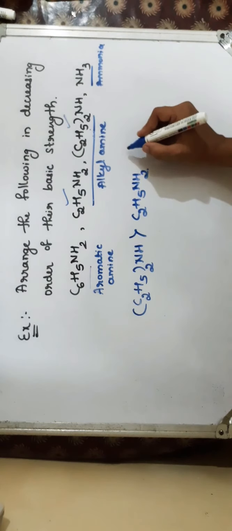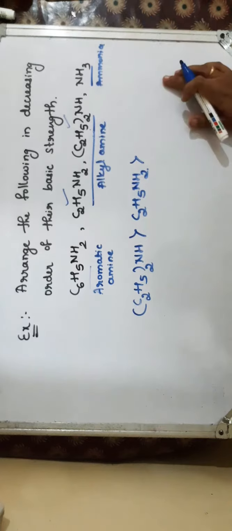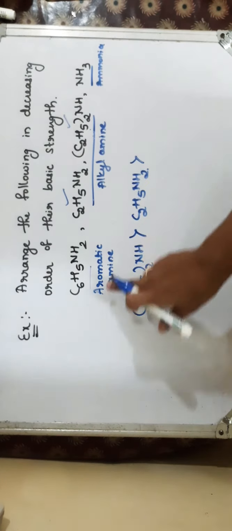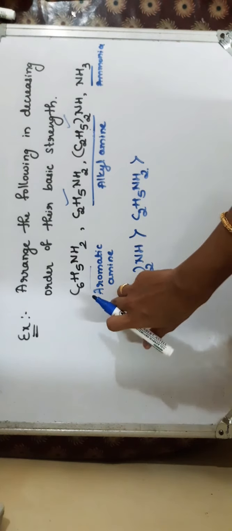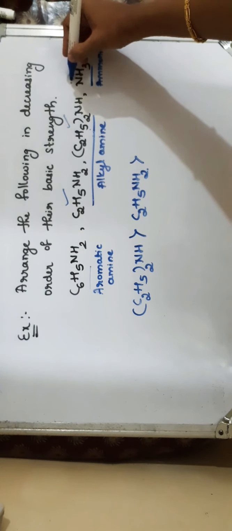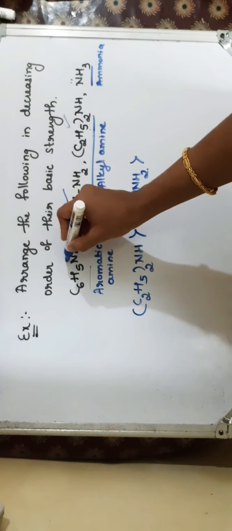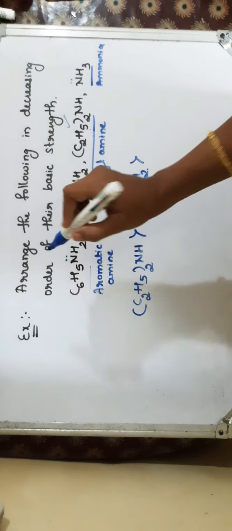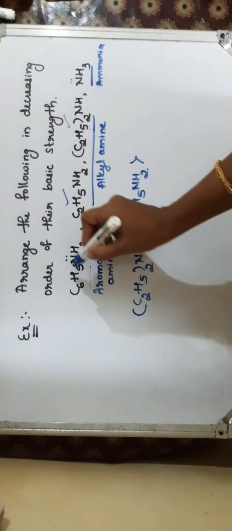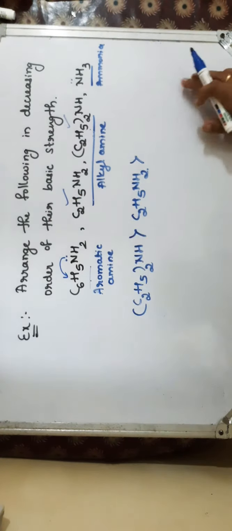Then the next one will be either we have to take aryl amine or ammonia. And we have studied that aryl amines are less basic than ammonia, because in ammonia the lone pair of electrons are directly available for donation, whereas the lone pair of electrons in aryl amines are not available, because in aryl amines these electrons are involved in the delocalization, they are involved in the resonance.